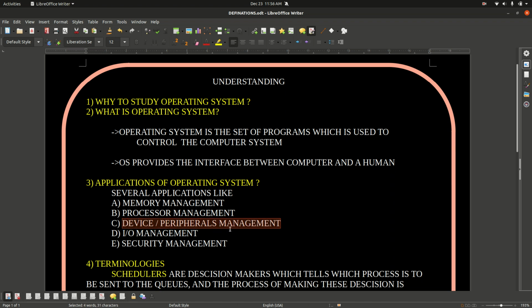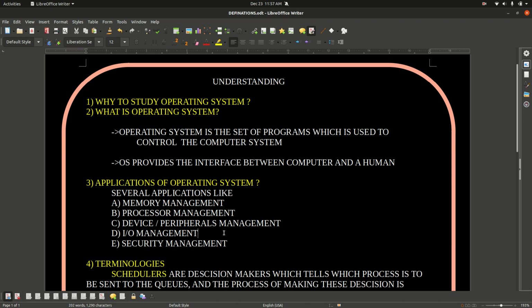We can also call it peripherals management. Input output management is also its work. For example, we attach the keyboard and type something, and it shows on our screen. Output is there, input is there, so input output management is also done by the operating system.